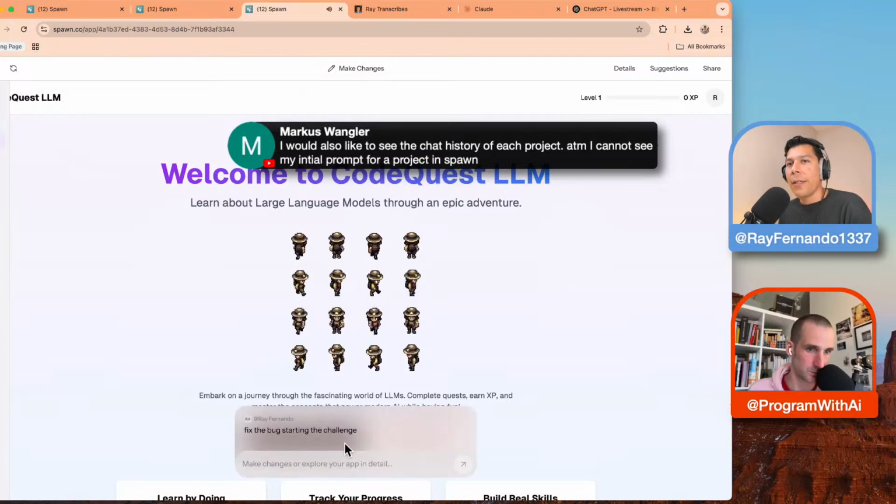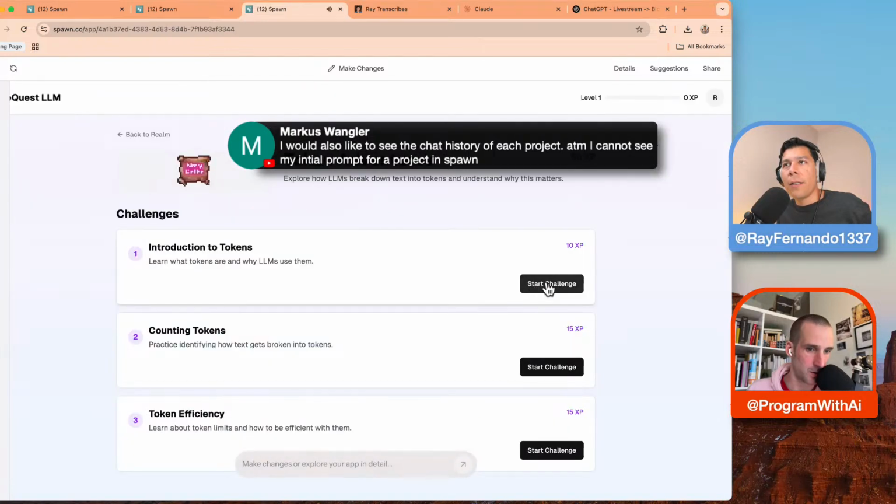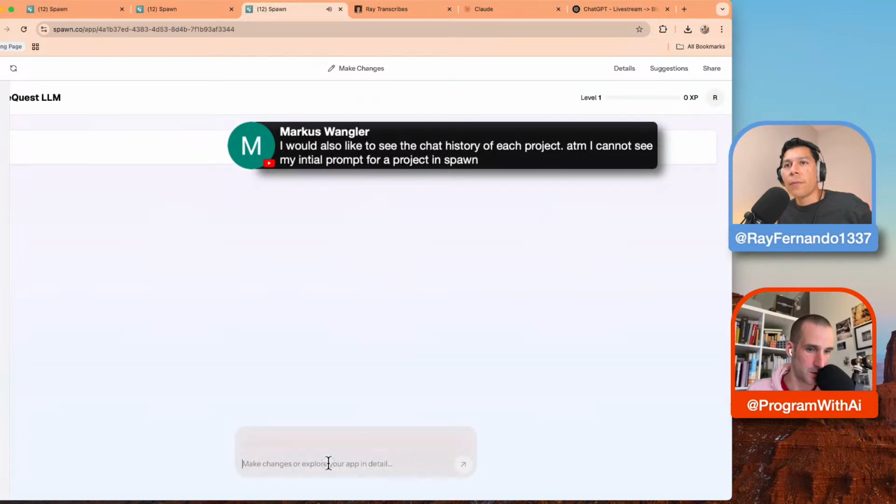So I'll say, for CodeQuest LLM, can you actually make the quests work? I don't know, did it go through? Okay. So, enter realm, start quest, start challenge. I could just say the challenges are empty.